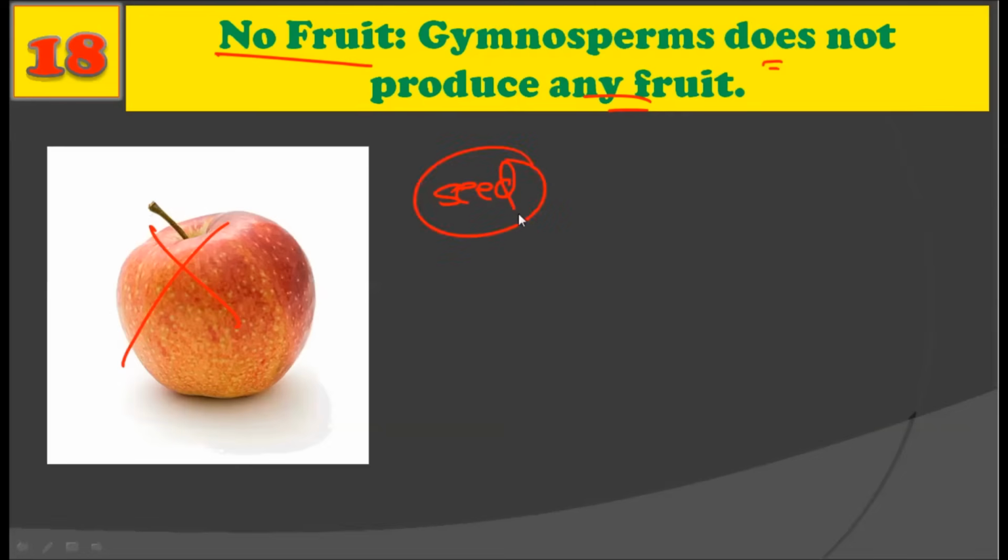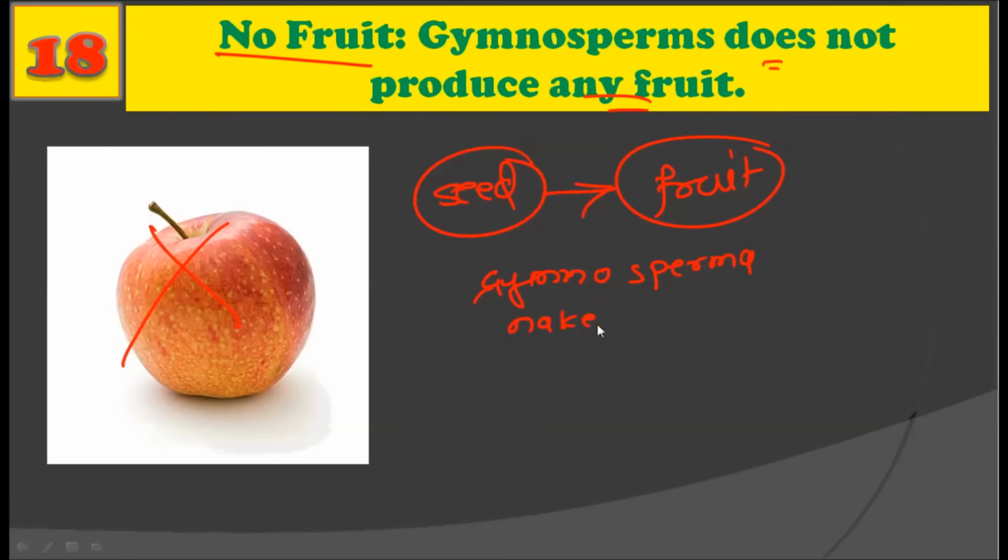That is, the seeds are not covered by fruit, and hence the name gymnosperms has been given to them. Right. Gymnos means naked, while sperma means seed. That is, the one which has a naked seed without any covering. That is, they do not possess any fruit.